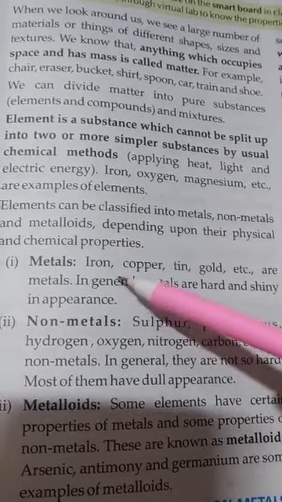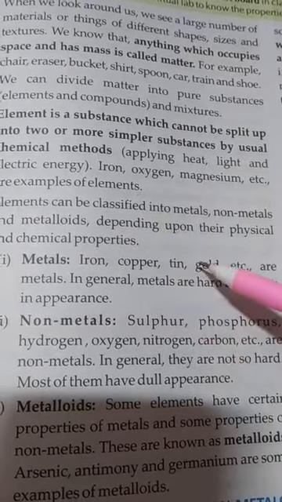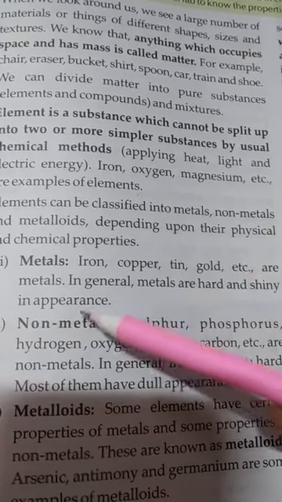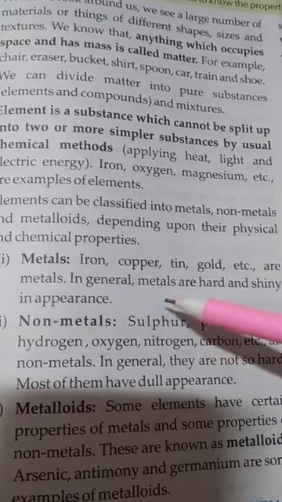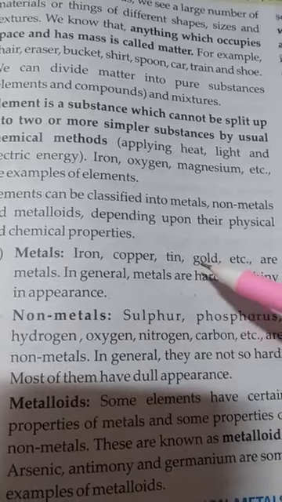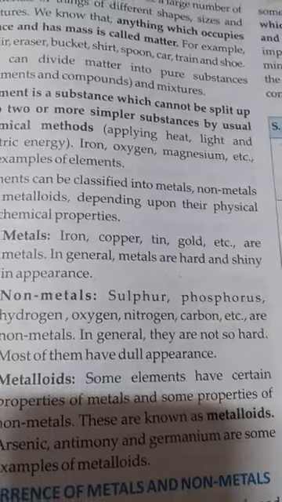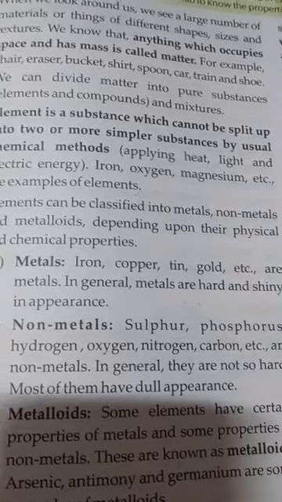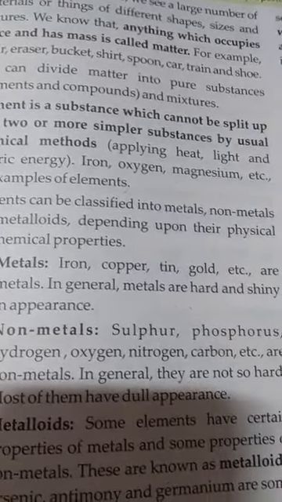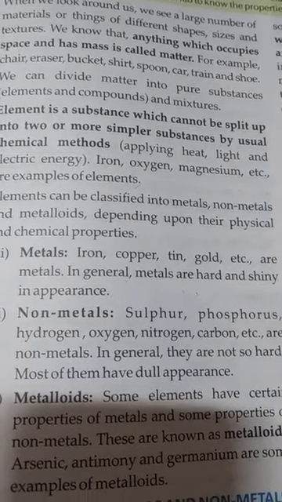What are metals? For example, iron, copper, tin, gold, etc. are metals. In general, metals are hard and shiny in appearance. If we touch them, they feel hard and shiny, and we can say these are metals.